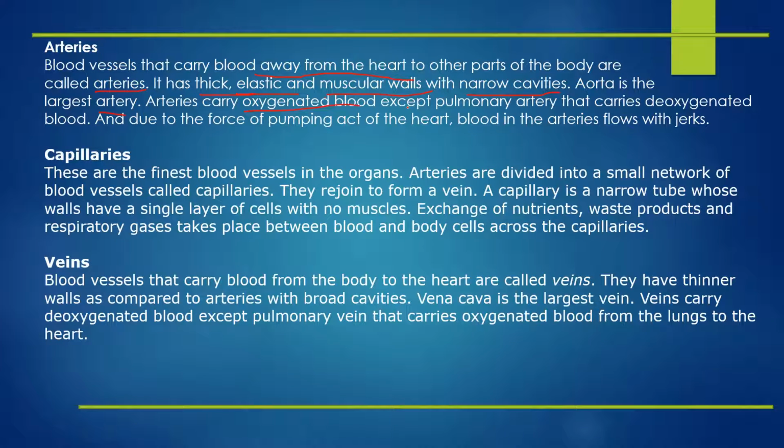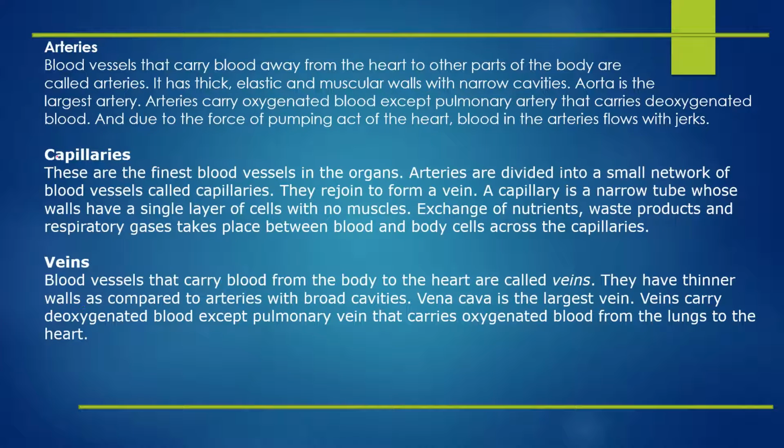Now if you know science, a rule or a simple definition always has an exception. So even though arteries carry oxygenated blood, the pulmonary artery doesn't carry oxygenated blood, it carries deoxygenated blood. Due to the force of the pumping act of the heart, blood in these arteries flows with jerks. So like it goes like this, the blood.